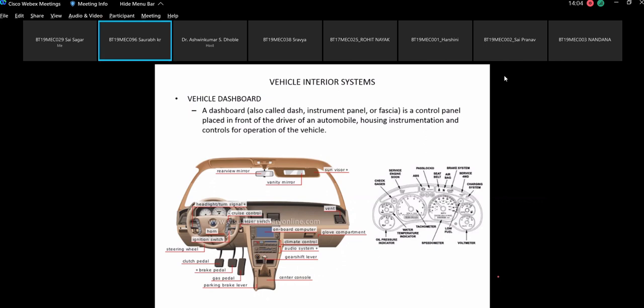Sir, I am not talking about any particular indicator. I am talking about all the indicators, they glow. You observe that when you insert the key and give it a first turn before cranking the vehicle, all your indicators glow. There is a light which will show you all the indicators. And when you start the vehicle, if there is no indicator glowing on the dashboard, then you assume that all these systems are working perfectly fine.